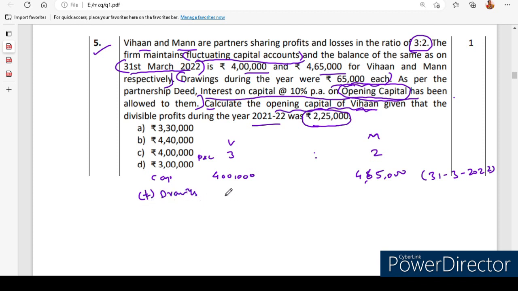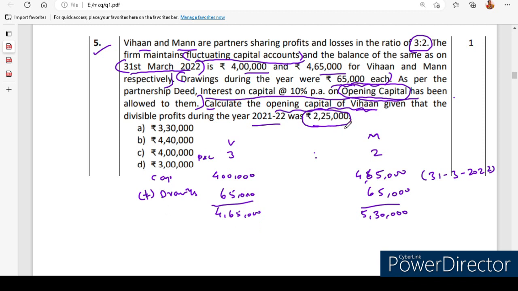So drawings for their personal purpose, they withdrew 65,000 each as per the problem. Sir, why are you doing it for both partners? Here only one partner Vihan's opening capital has been asked. For your better understanding only I am doing this. Okay, 4,65,000 totally. 4,65,000 rupees, and for him around 5,30,000 rupees. So it is their adjusted capital.